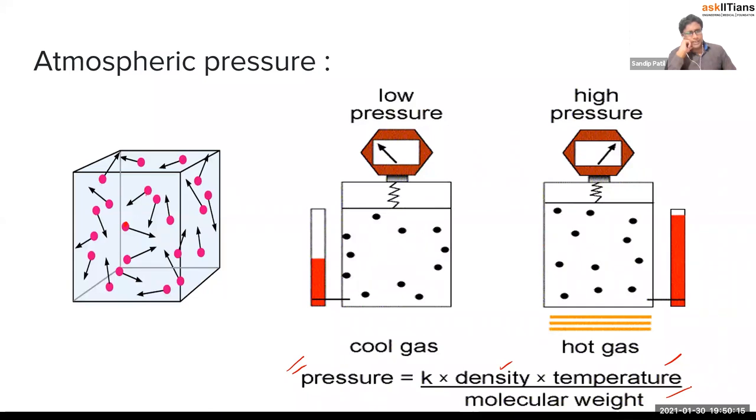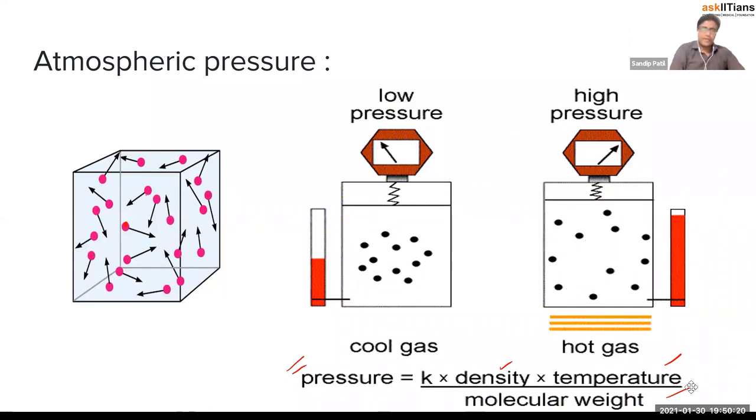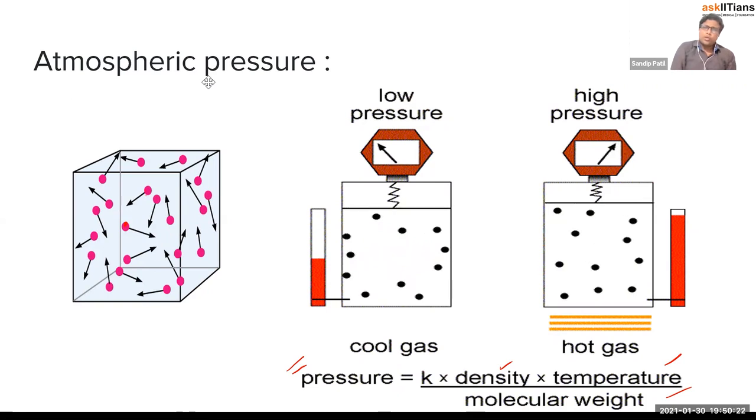Now we understood one concept: if there are a lot of air molecules, then there will be pressure. Now, low pressure and high pressure. I also told you at the start, if you do remember, at the sea level there will be high pressure, and at the top of the mountain, pressure will be less, right?